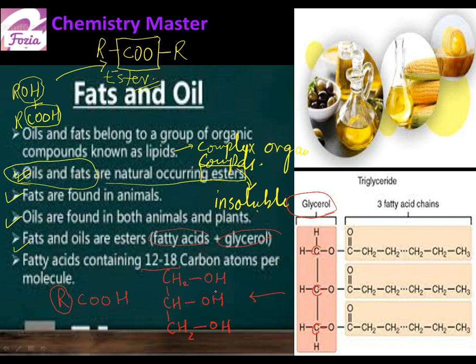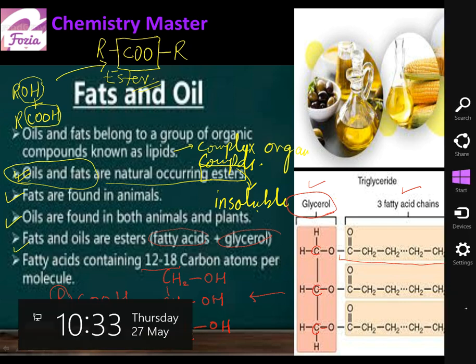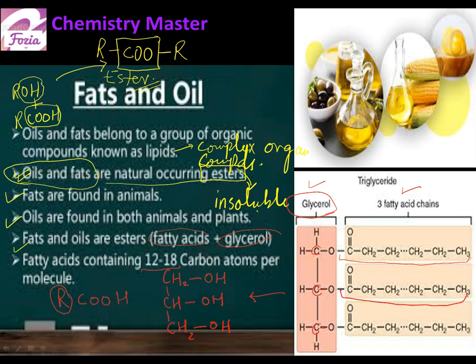And you see, when glycerol links with 3 molecules of fatty acids, this one is one molecule, the other one and the third one, by removing H and OH we get an ester linkage here. So fats and oils are esters of glycerol and fatty acids.